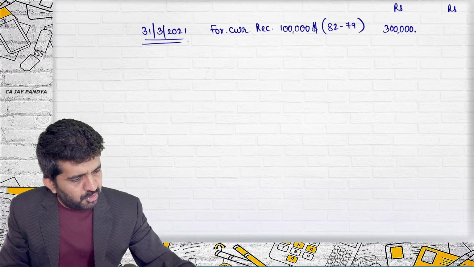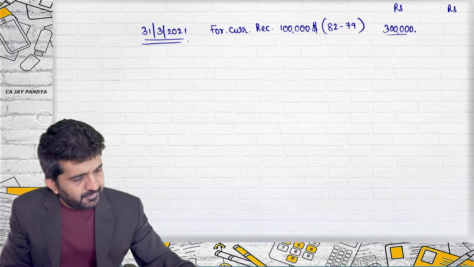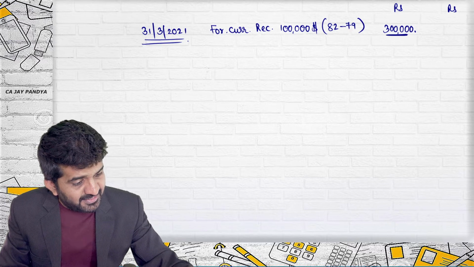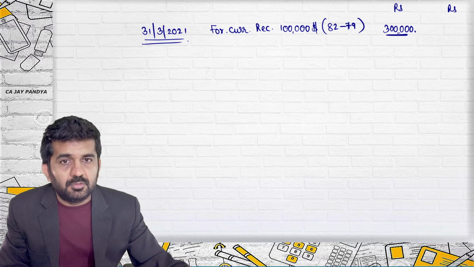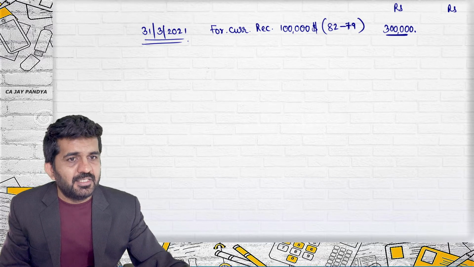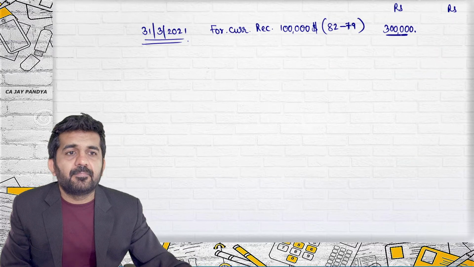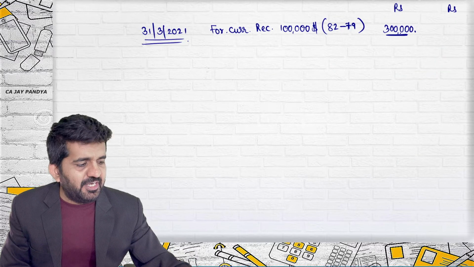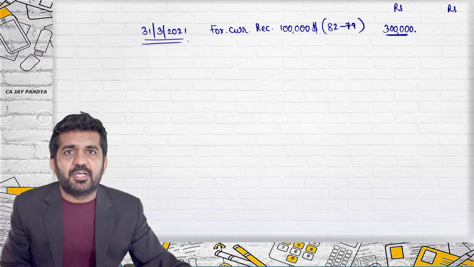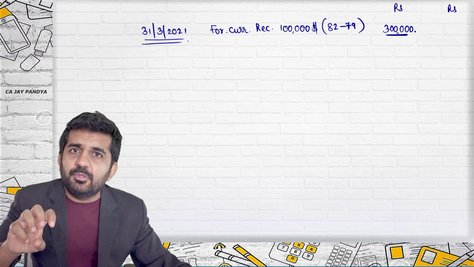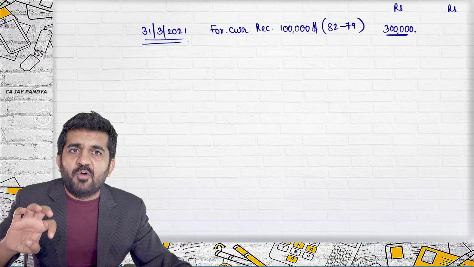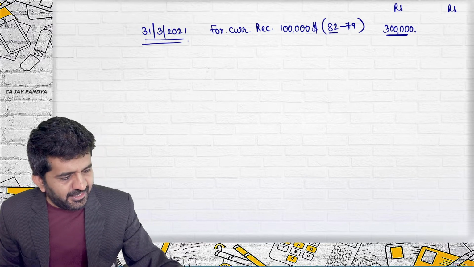Now, how much rupees you have debited? 82 minus 79, so 3 lakhs. 79 plus 3 lakhs is 82. So your total balance is 82. Yes, $1 lakh is nothing but 82 lakhs.